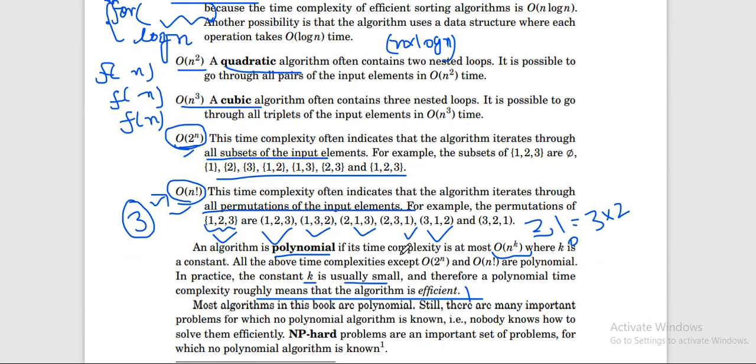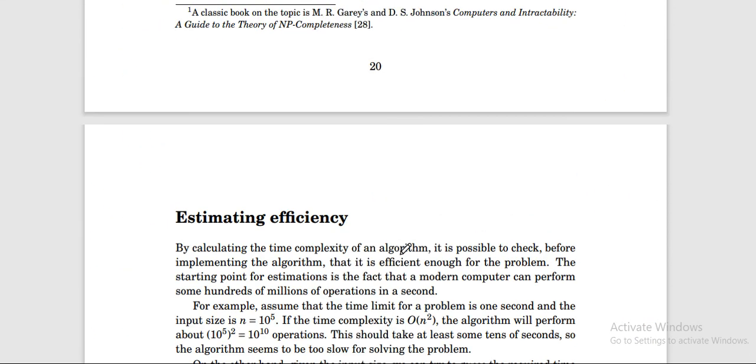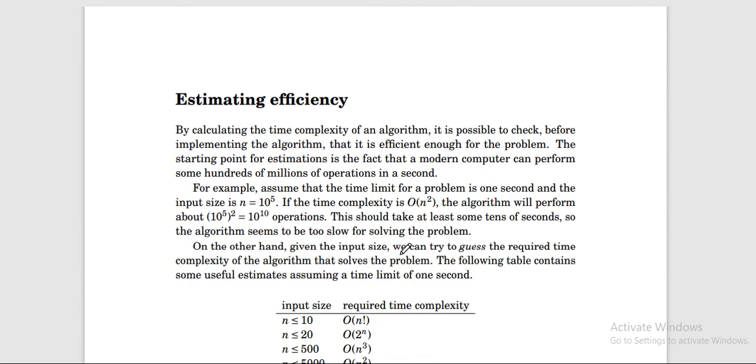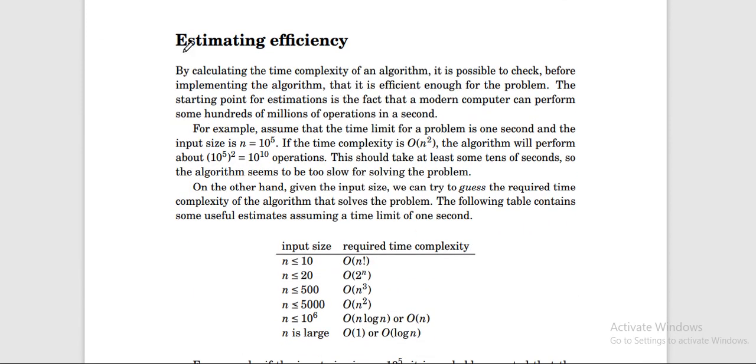Okay, so with this I end this video. We will meet in the next video and continue this topic of time complexity, by estimating efficiency. How can you estimate the efficiency of a program?